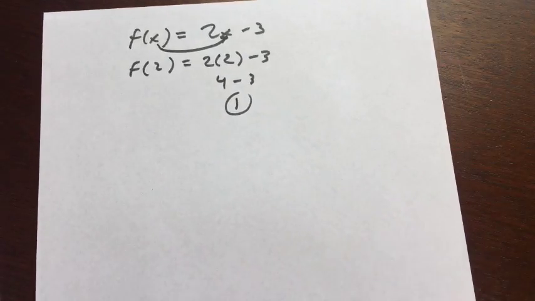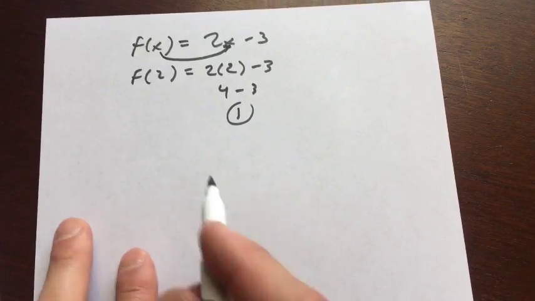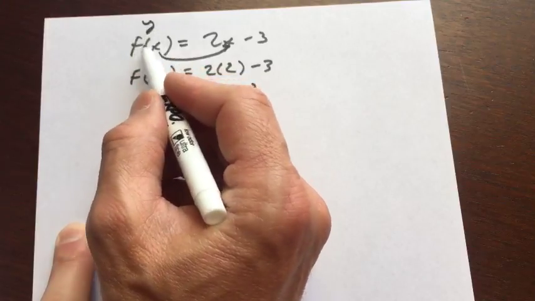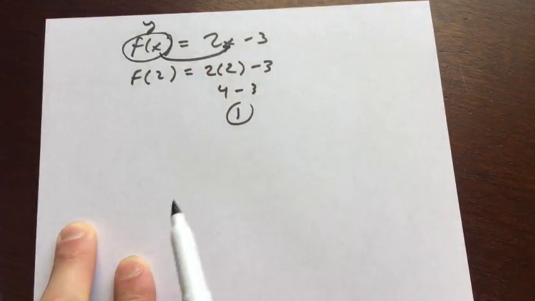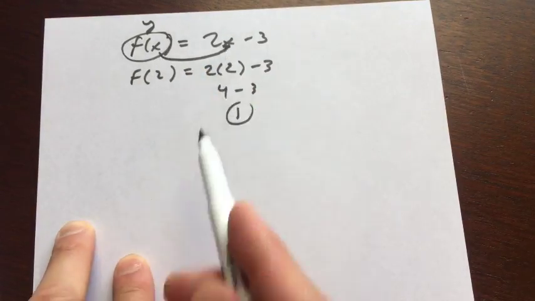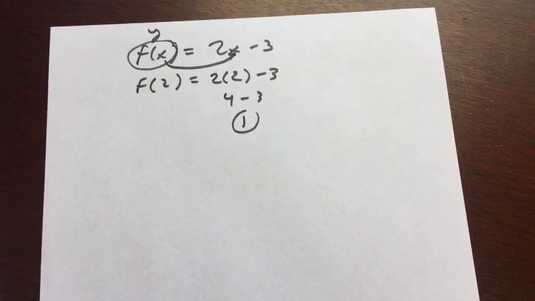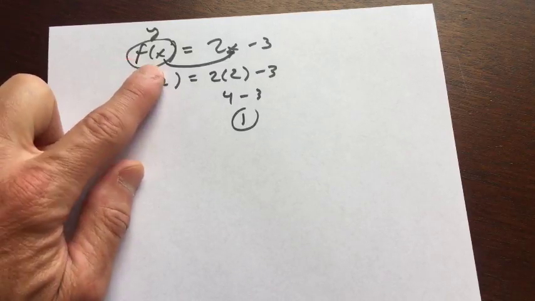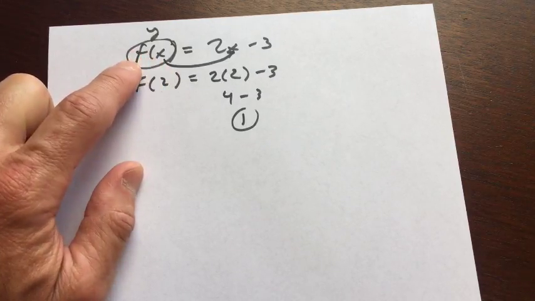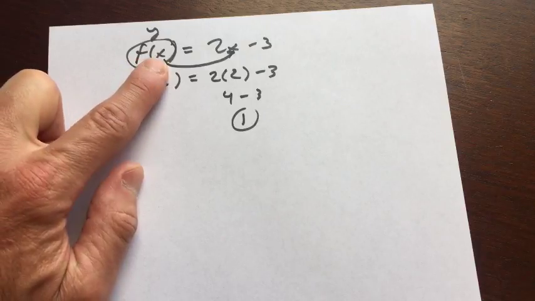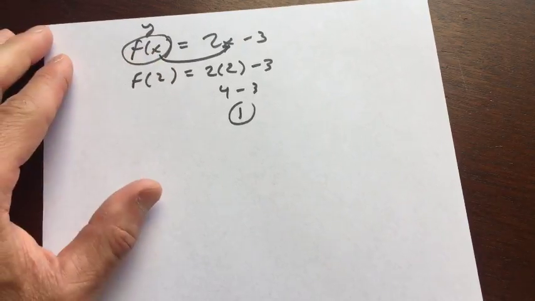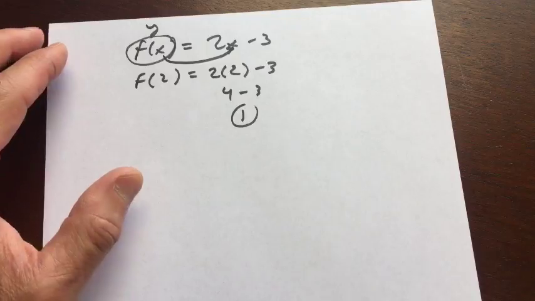So that's it. Function notation is just a different way of writing it. When you see f of x, this is really like the y value. It's like the output, and the x, whatever's in the parentheses, that's like your input. So it's just a different way of writing the equation. Instead of saying y equals mx plus b, they use f of x. So you could maybe name your function h of x for the height, or d of x for the distance, something like that. It's a more descriptive way of writing the equation.